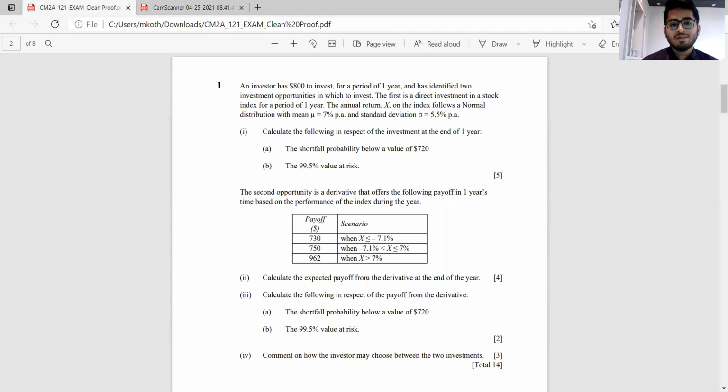As for VAR, we see that the first one has a higher VAR compared to the second one. So we would prefer the first investment opportunity going by that. And if you are ignoring the risk side and just looking at the expected return side, again we would be going with the first investment because it has a mean return of 7%, which makes my expected value nothing but 800 into 1.07, which is 856. Whereas in the second part, what we're getting is slightly lower than 856. So this is how you need to go about commenting this part. Well prepared candidates were able to provide a really good comment for part 4 of this question.